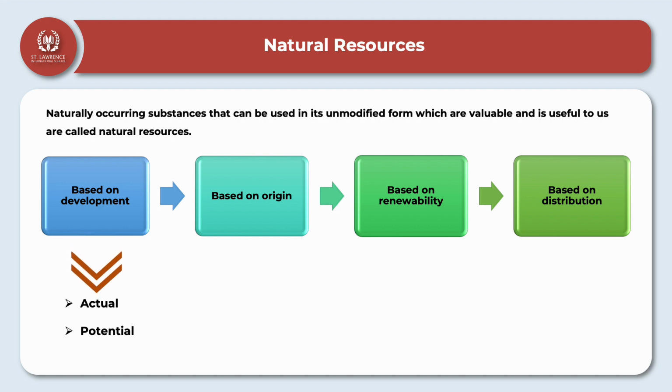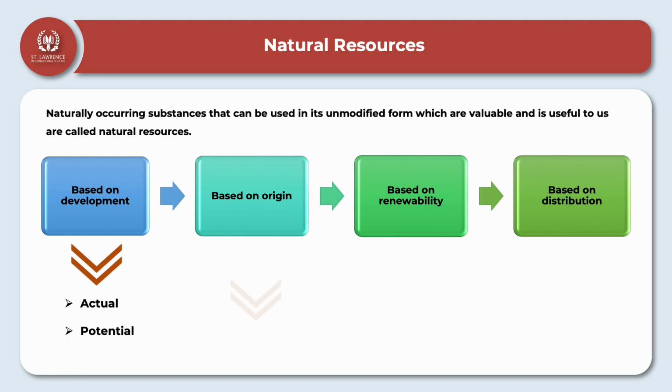These are examples of actual resources, whereas potential resources are the resources that are present around us but may be used only in the future, because they cannot be used at present due to the lack of infrastructure, development or technology. For example, the Gulf of Kutch and the Gulf of Khambhat near the coastline of Gujarat have a huge potential for generating tidal energy. But India is yet to set up a plant that can harness the energy. But maybe in the future, we might set up a plant there and start generating this energy. Okay, they are called potential resources.